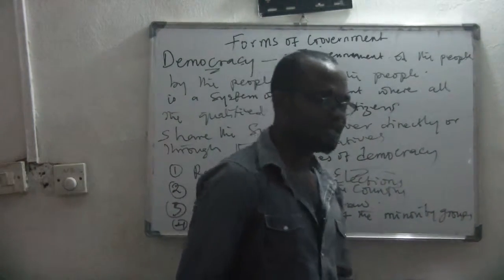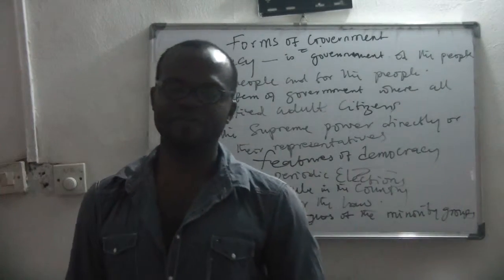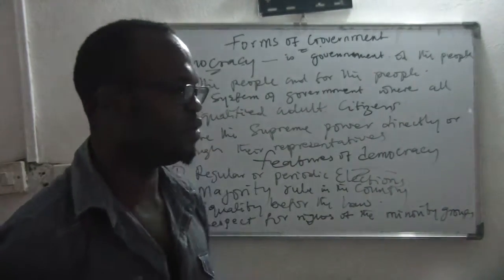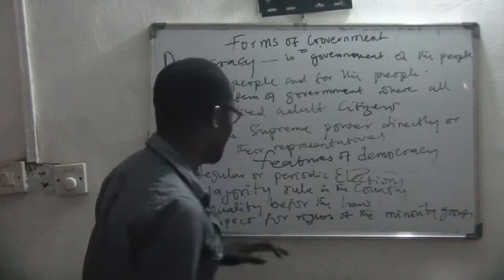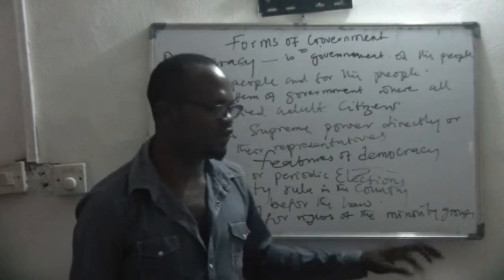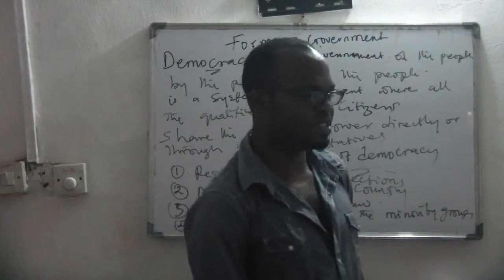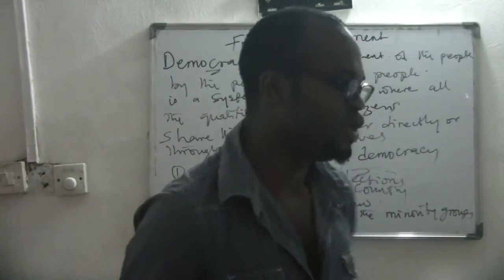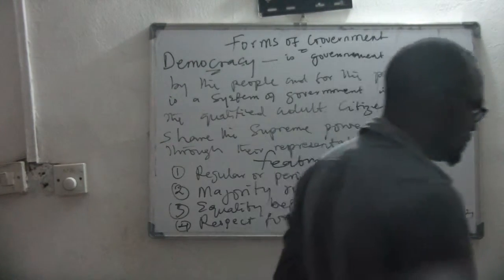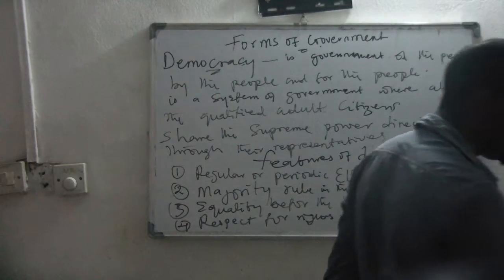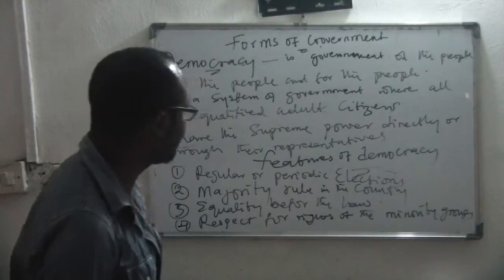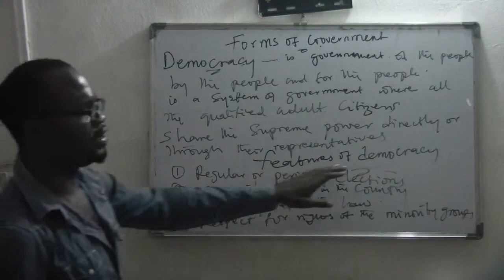Is that clear? You will not say that because some groups are very few in number, their rights will not be respected. In other words, there has to be respect for the rights of every citizen, whether the person is in the minority group or in the majority group. Is that clear?